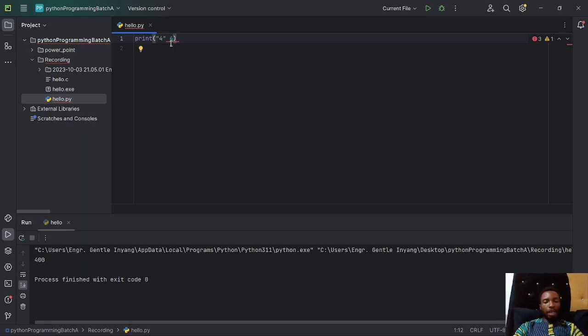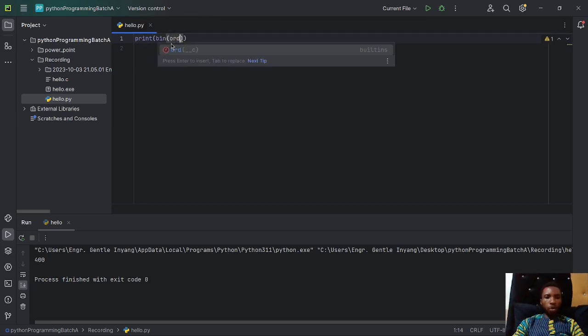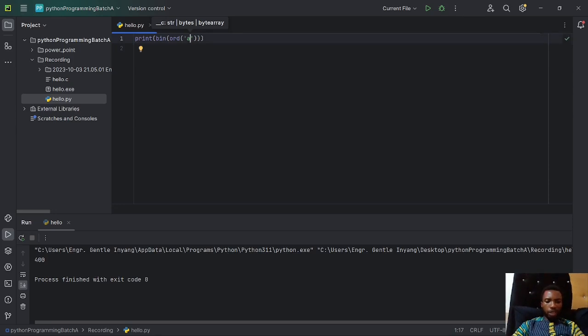Now, let me just give you an insight of what I'm trying to say. If I say something like print bin, and don't worry about what I'm writing for now, ord, and I pass something like a, let's see what we have on the screen. Now, you can see, forget about the first 0 and b, we have 11000001. So that's what a actually means in terms of your computer system.